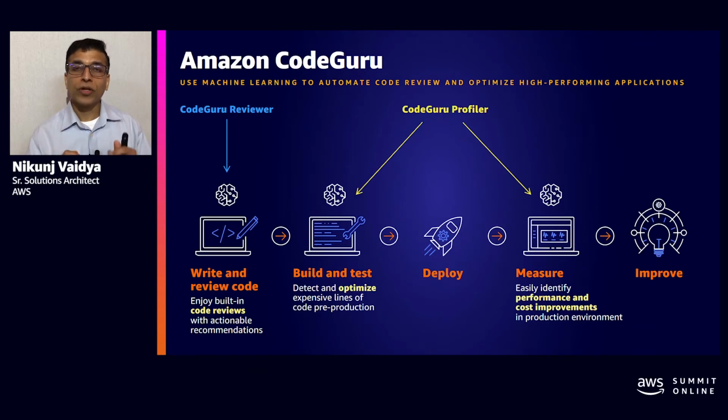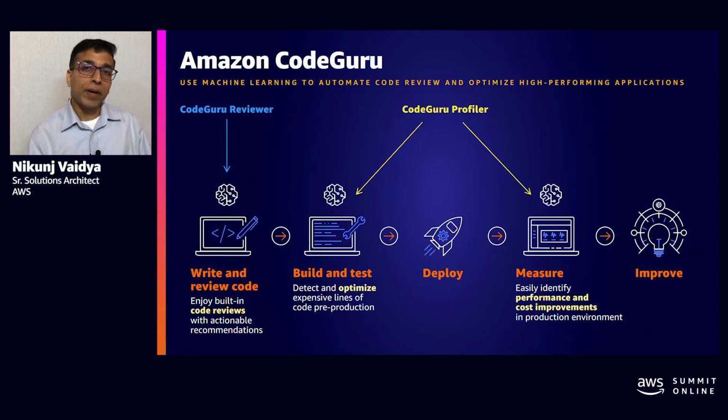Instead, CodeGuru focuses on issues which fall into categories like race condition, data corruption, thread concurrency, resource leaks, etc. Based upon that, it will generate prescriptive, or what we call actionable, recommendations, identifying the lines of code which are at risk, providing you with an explanation, and sometimes even providing code snippets that you can use to replace the existing code.